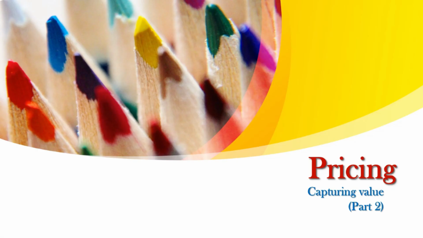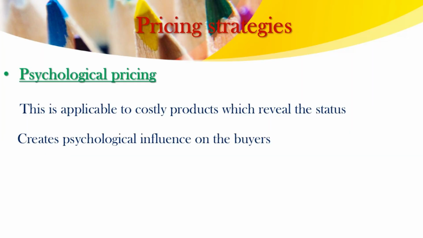Today we are continuing with the pricing. In this video we are going to discuss the pricing strategies. First one is psychological pricing. Psychological pricing is applicable only to costly products which reveal the status of the customers. Certain people prefer high priced products as they feel that the products are of high quality. It creates a psychological influence on the buyers. This is called psychological pricing.